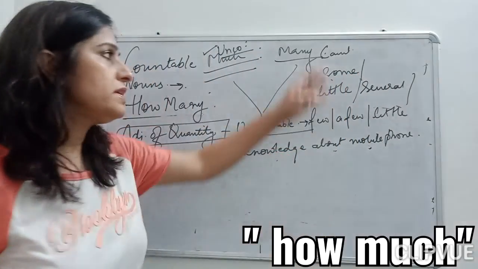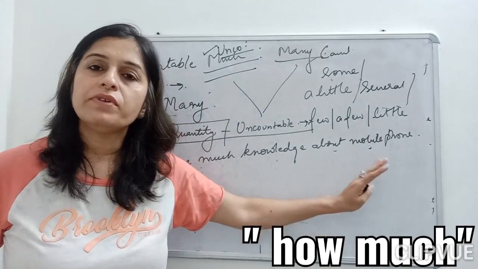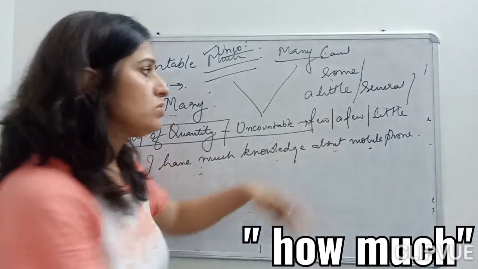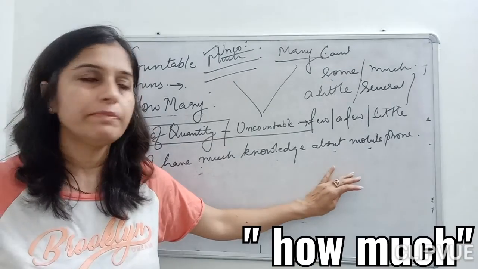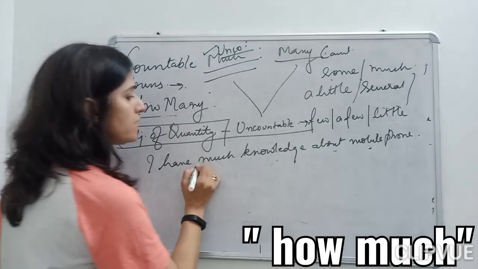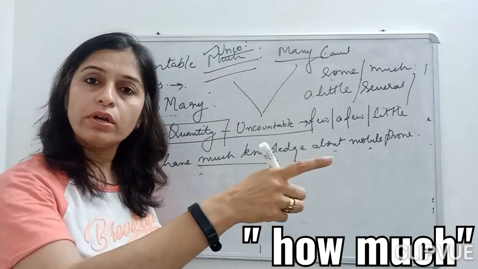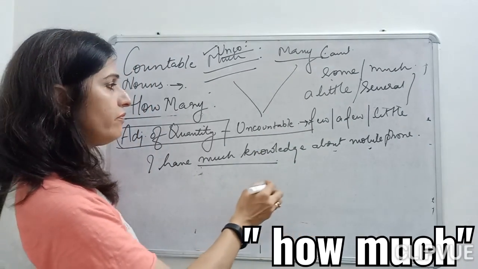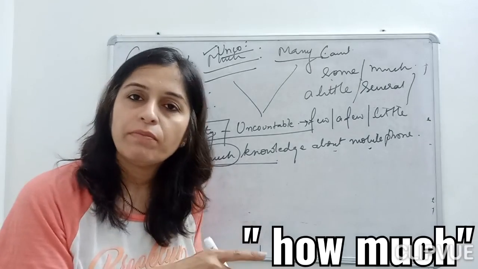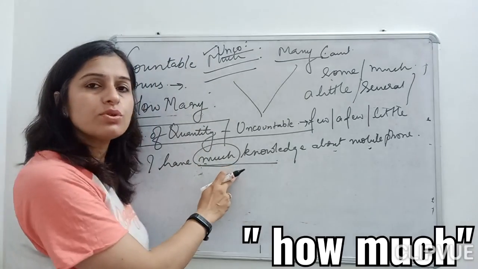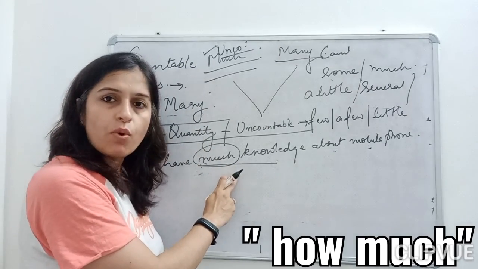All these are the quantifiers which you use. Much, which you use with the nouns to describe them. Fine. Suppose now here much knowledge. How much knowledge do you have? I have much knowledge about the mobile phone. So which sentence is this, children? This is adjective of quantity.